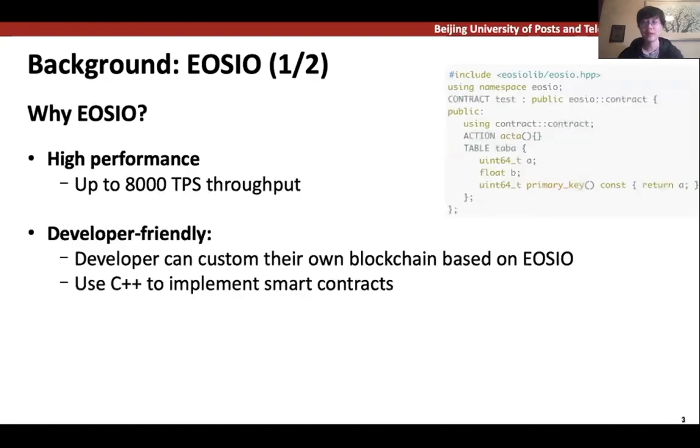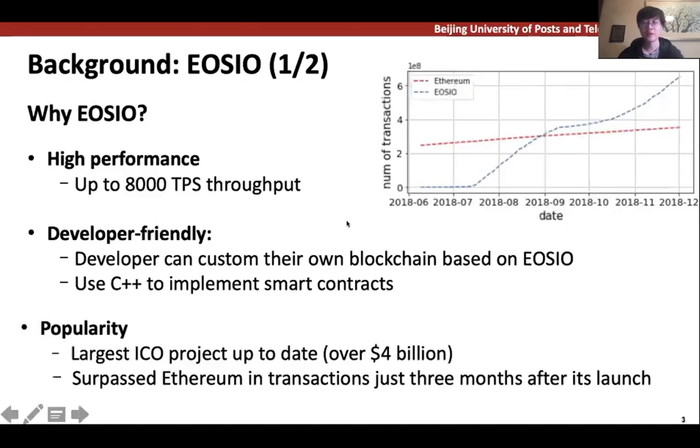It is a developer-friendly platform. Developers can customize their own EOSIO blockchain to suit their needs. Also, unlike Ethereum, which uses Solidity as its programming language, EOSIO supports modern C++, making it much easier to implement smart contracts. Last but not least, EOSIO has enjoyed great popularity since its launch. It is the largest ICO project to date. Over $4 billion has been raised to support the blockchain. Also, the number of its DApp transactions, as shown in the figure here, surpassed Ethereum just 3 months after its launch. All these advantages make EOSIO a promising platform for blockchain technology.